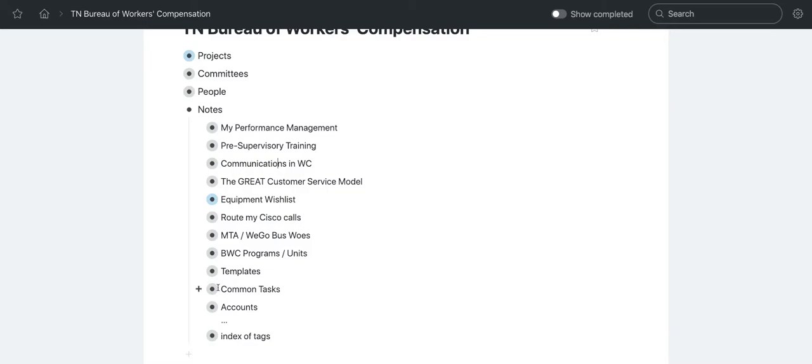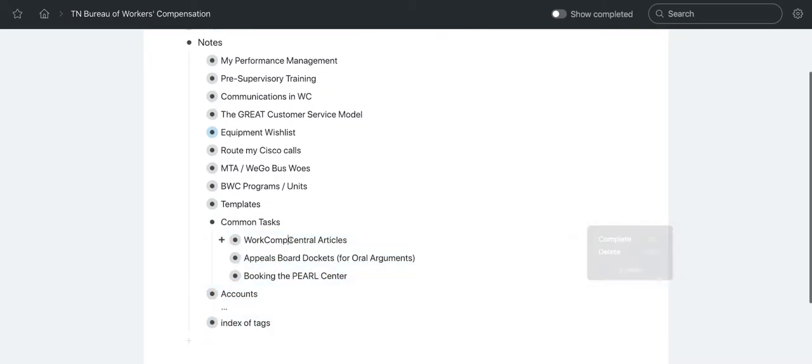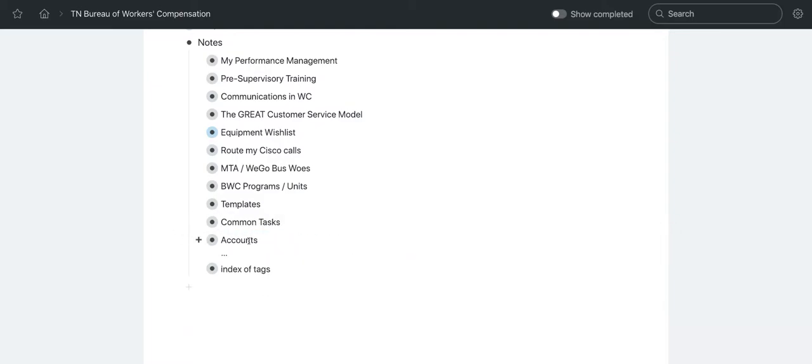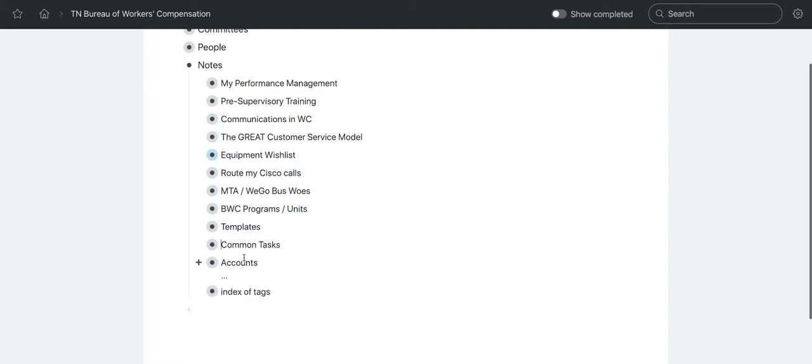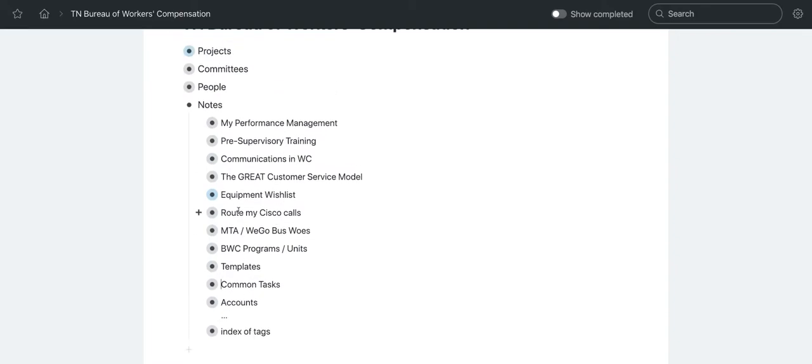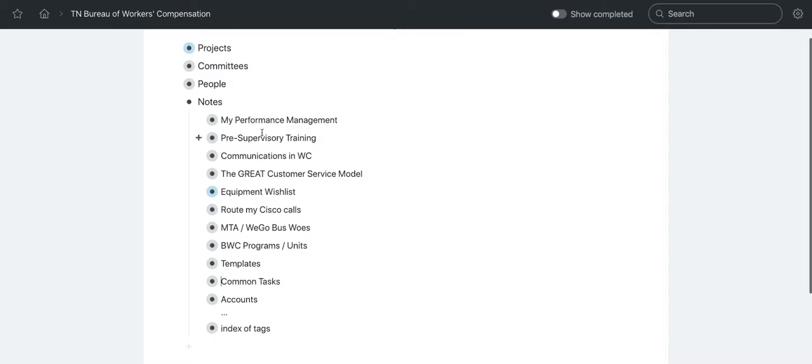Common tasks that I do, so that's like future proofing. Like if I disappear, these are some of the things that need to continue on without me in a specific way. Accounts, you're not supposed to write down your passwords. That's all I'm going to tell you. And just random notes in here.